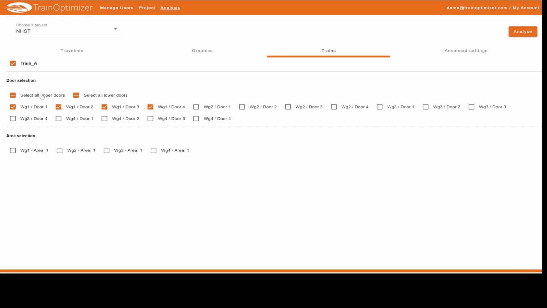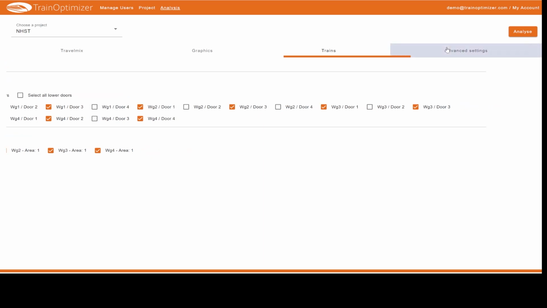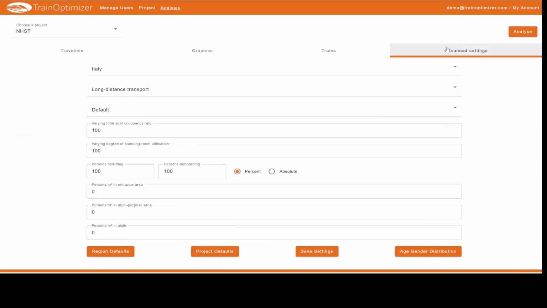We now select all doors on one side and then click on the areas in the train for which luggage storage capacity or seat usability is to be displayed. The advanced properties are also available here, as shown in the layout evaluation. Once all selections and all additions have been made, we click on Analysis again to generate the analysis data in a zip folder.